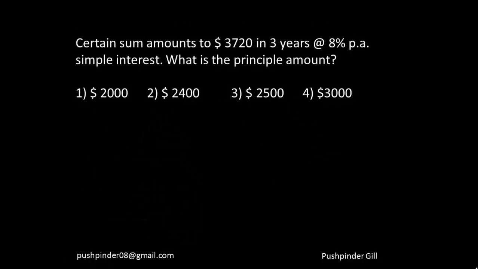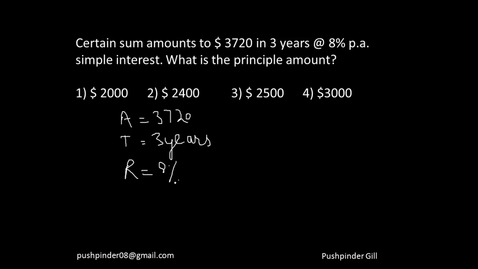Now, a certain sum amounts to 3720 in 3 years at 8% simple interest. What is the principal amount? In this question, you already know that amount is equal to 3720. What you need to do is see what you have and what you need. The time is 3 years, and the rate is 8%.